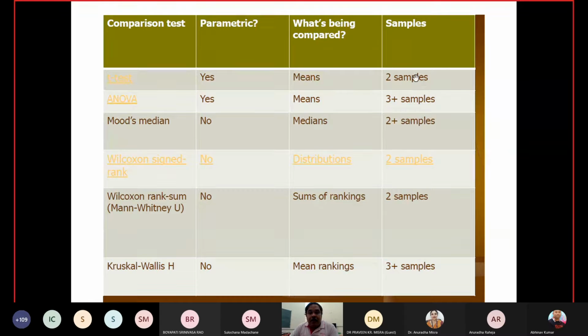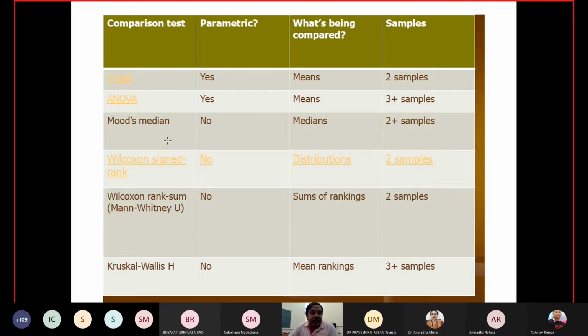How many samples are there? 2 samples. When you are using the analysis of variance test, then it is parametric, because for the observations we told you that you have to make the assumption that they are coming from the normal distribution. What you are comparing there is again the mean, but how many samples are there? 3 or 3 plus.